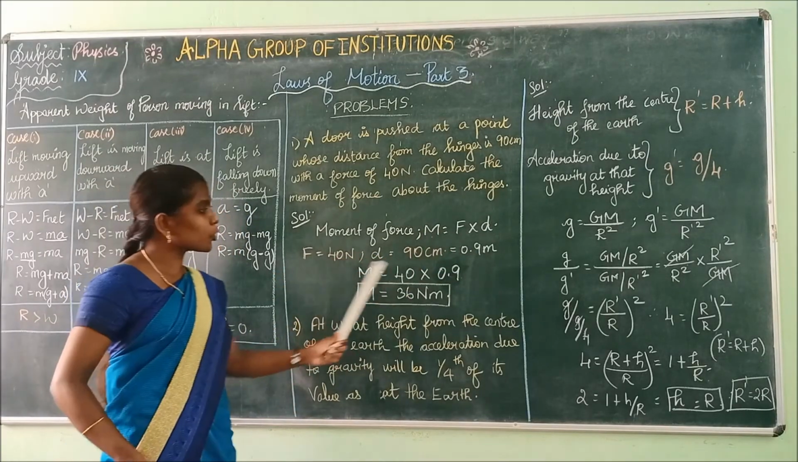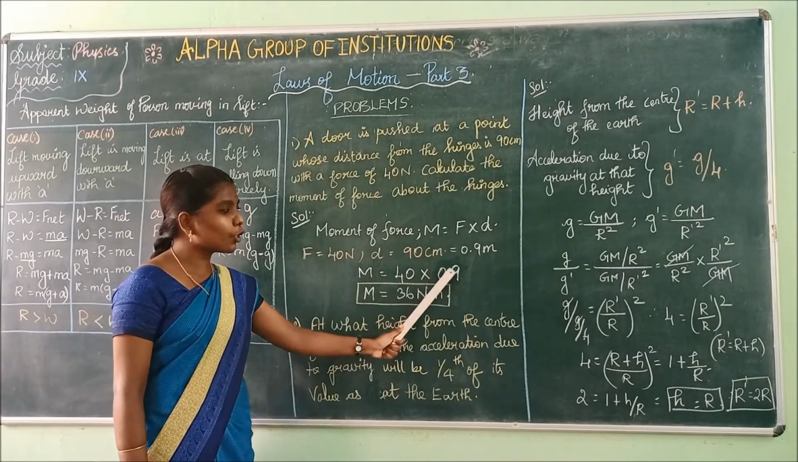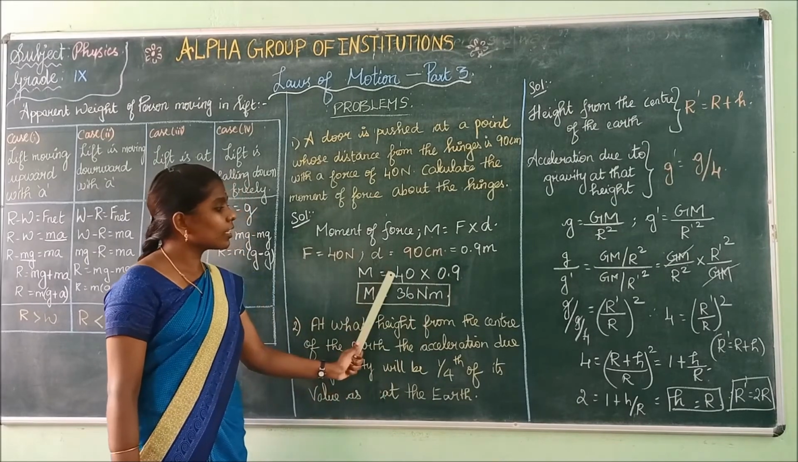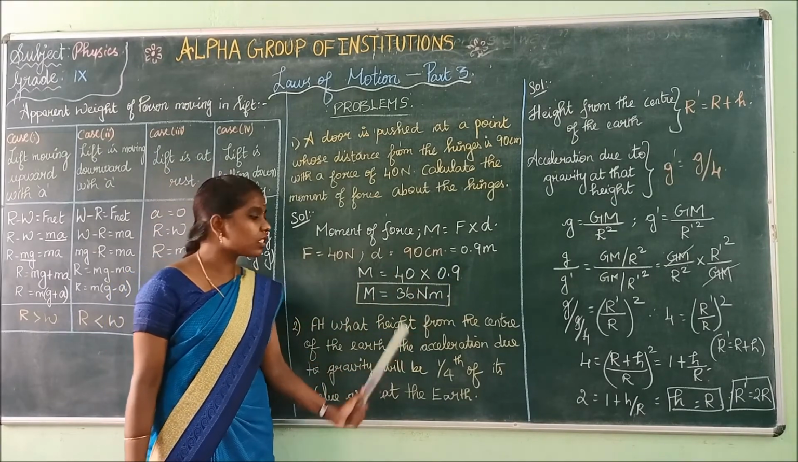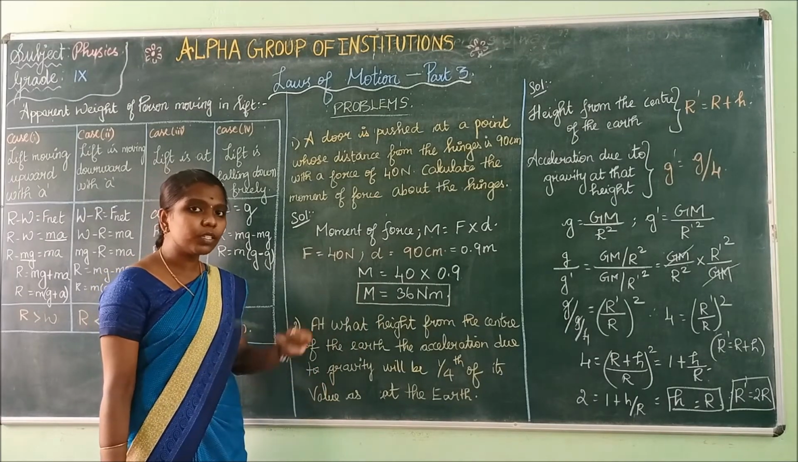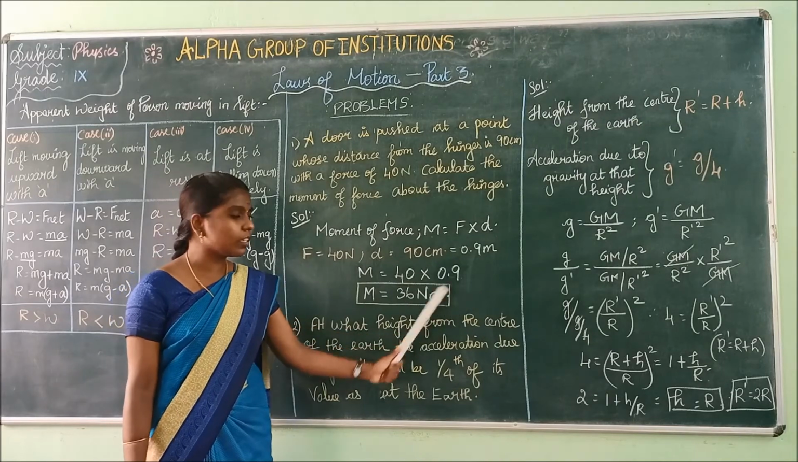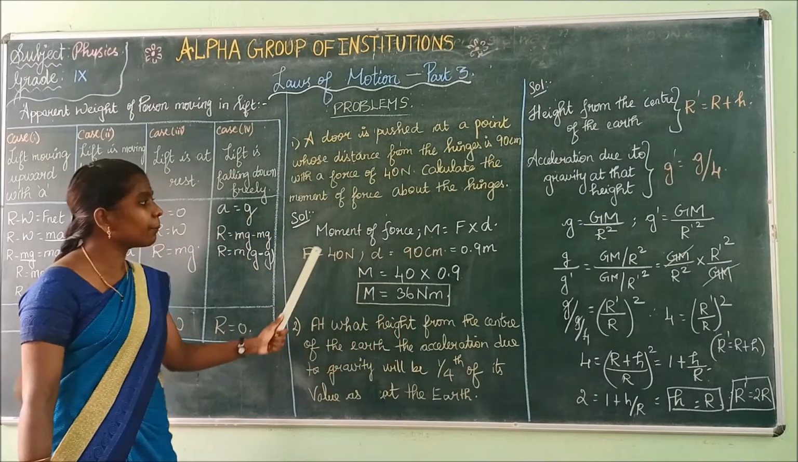Now substitute these values in this formula. 40 Newton into 0.9 meter. 40 into 0.9 is 36. The unit of moment of force is Newton meter. Hence we have got the answer. Is it clear?